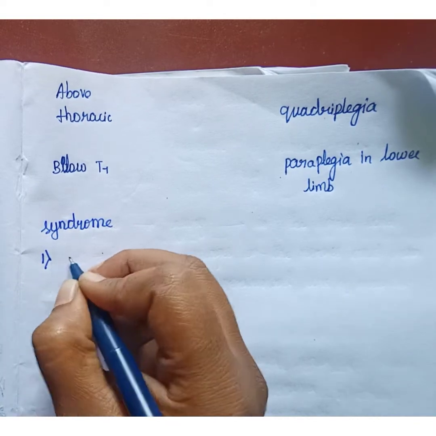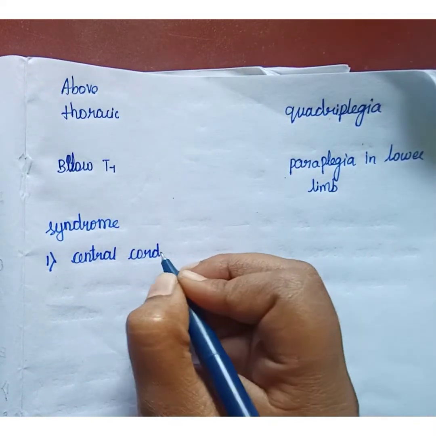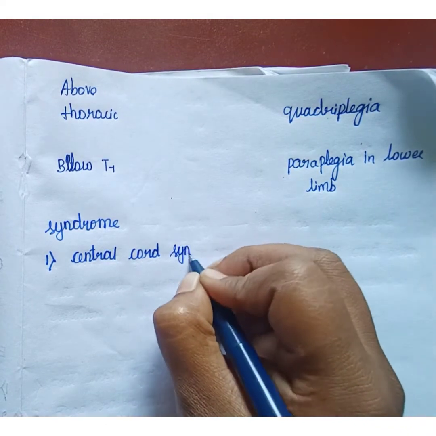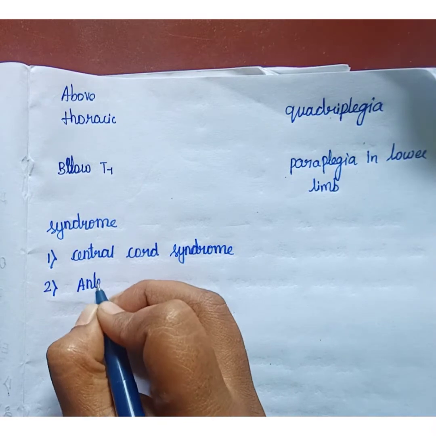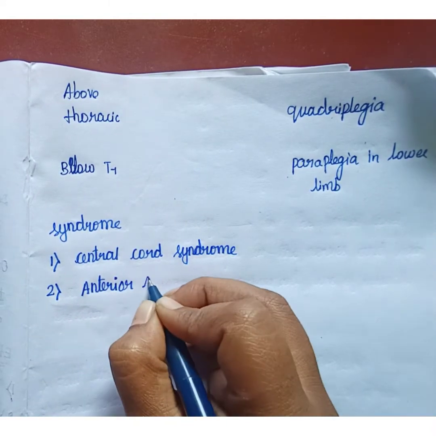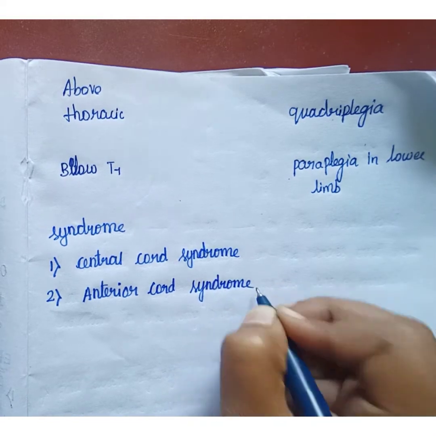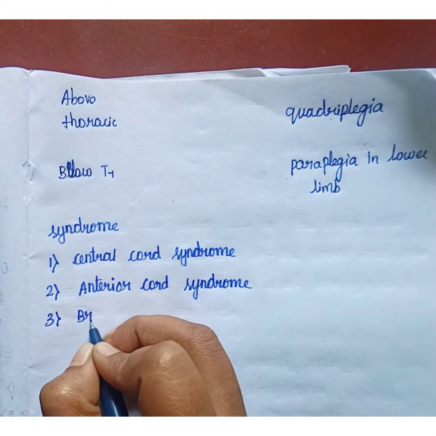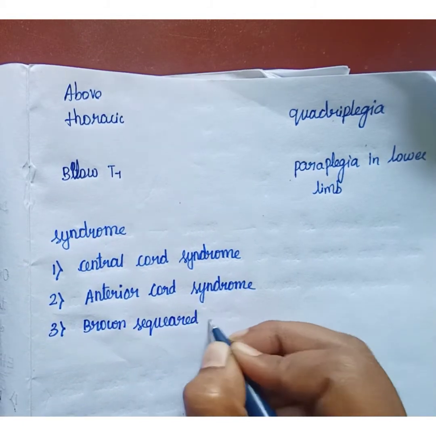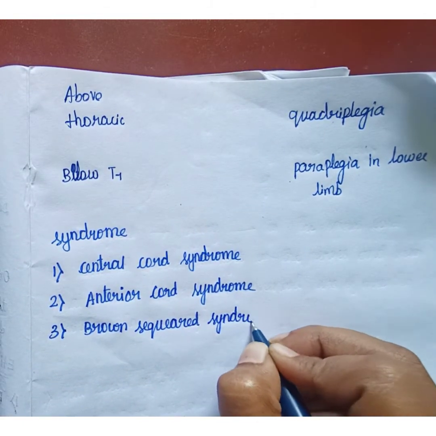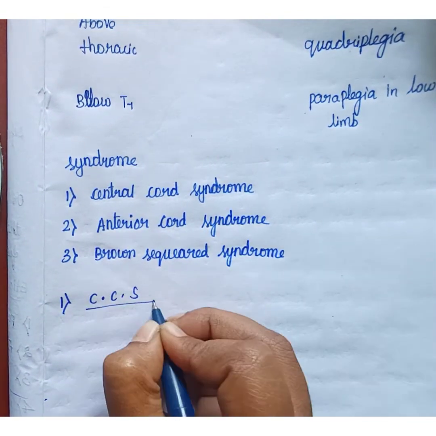There are three syndromes. The first syndrome is central cord syndrome, the second is anterior cord syndrome, and the third one is Brown-Sequard syndrome. First we are going to see central cord syndrome.